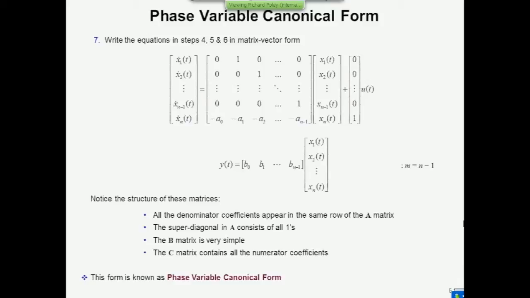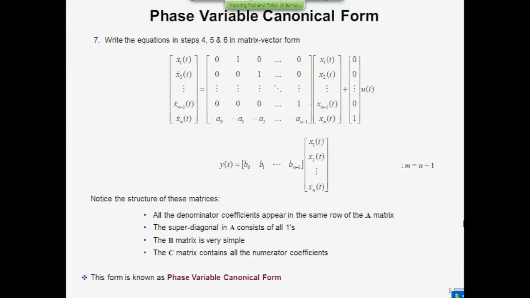The other thing is that we know that the structure of the B and C matrices is unique. The structure of the A matrix is especially important. It's a very recognizable structure because the coefficients from the denominator all appear in the bottom row. All of the other elements in this matrix are 0 except for what are called the superdiagonal elements. The diagonal elements of a matrix are like that.